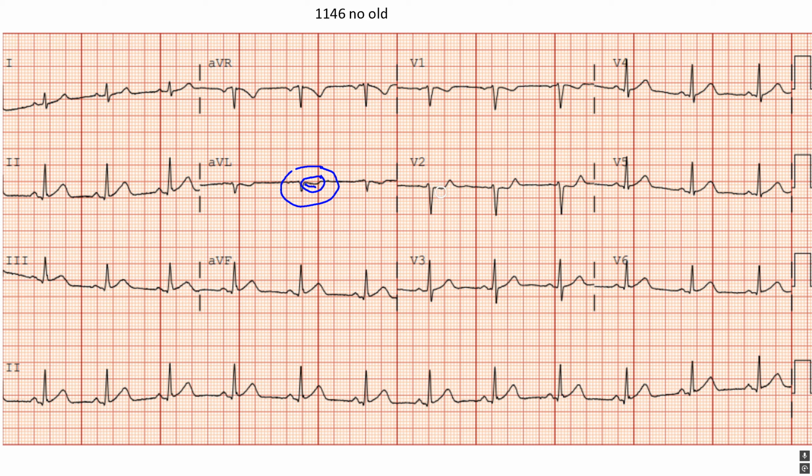Other repolarization abnormalities we have here is in V2. We do have slight J-point depression. There's the PR segment right there. There's the J-point. I'd say maybe 0.5 millimeter of depression. Again, we have linearity of the ST segment here.